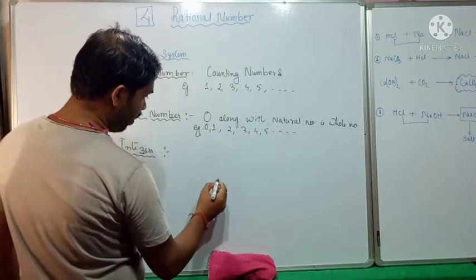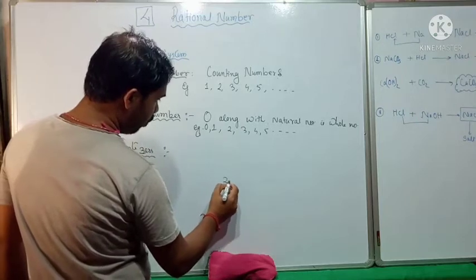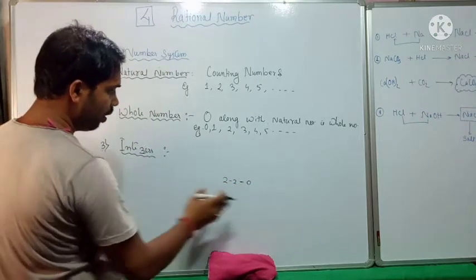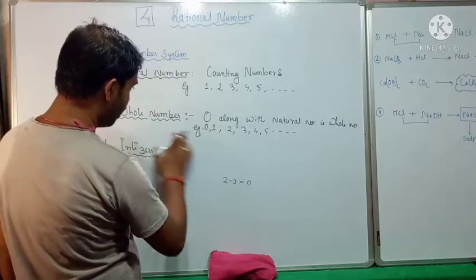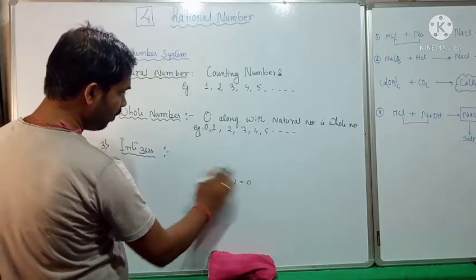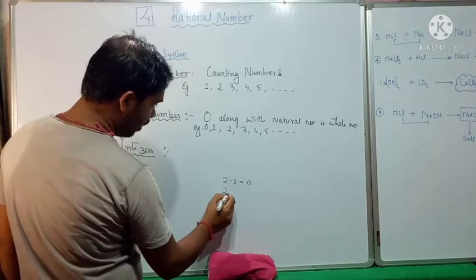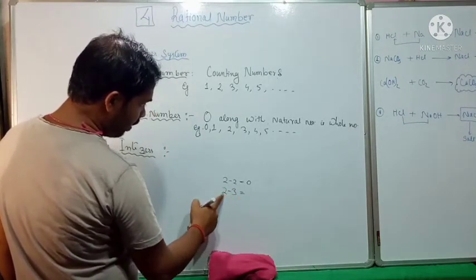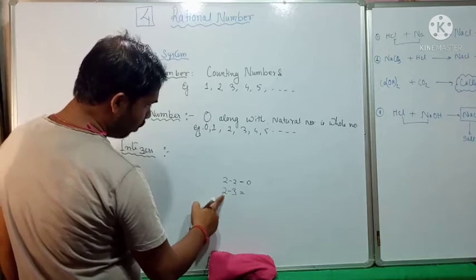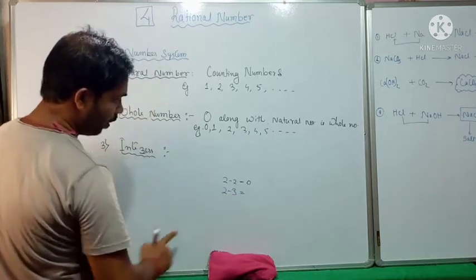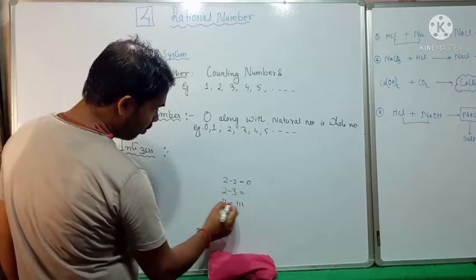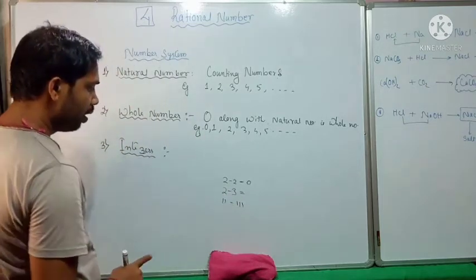If I take 2 - 2 = 0, this result can be obtained from whole number. But what is the result of 2 - 3? How will I get the number? If 3 is subtracted from 2, it contains only 2 and you require 3. So it is not possible in this system.